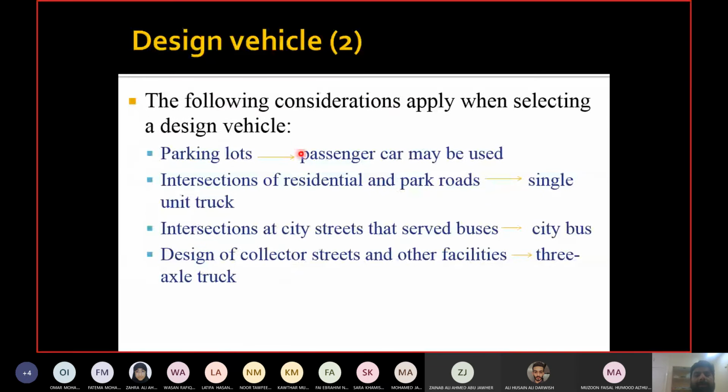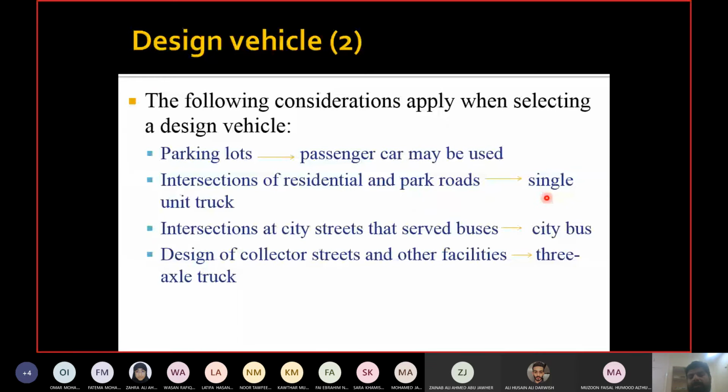Then there are some guidelines here. If you're designing a parking lot, design it for a passenger car, because in 99% of the cases, parking lots are for passenger cars. If you're designing an intersection for residential and park roads, meaning local streets, design it for a single unit truck.